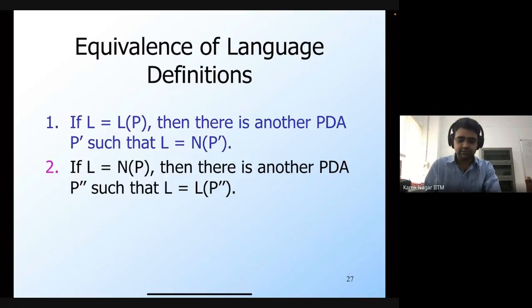So let's prove the first statement, which is that if I am given this PDA P, and I consider its language through the final state, then there is another PDA P prime whose language through the empty stack is going to be the same.